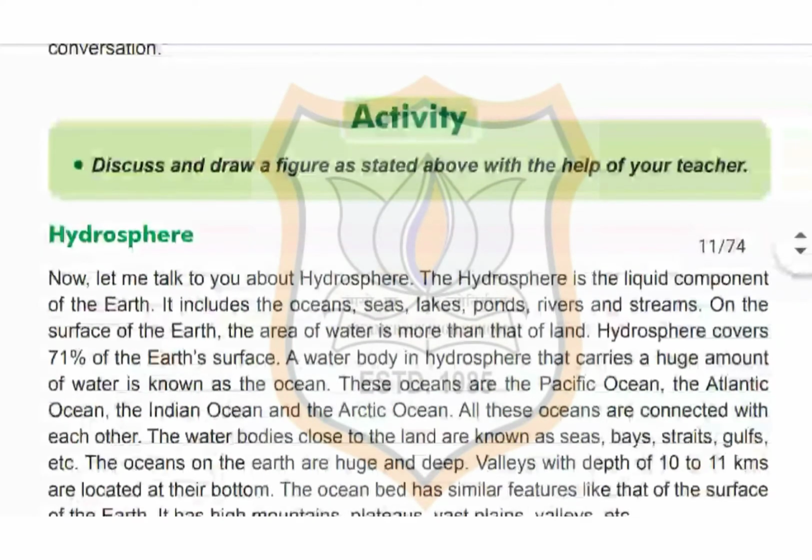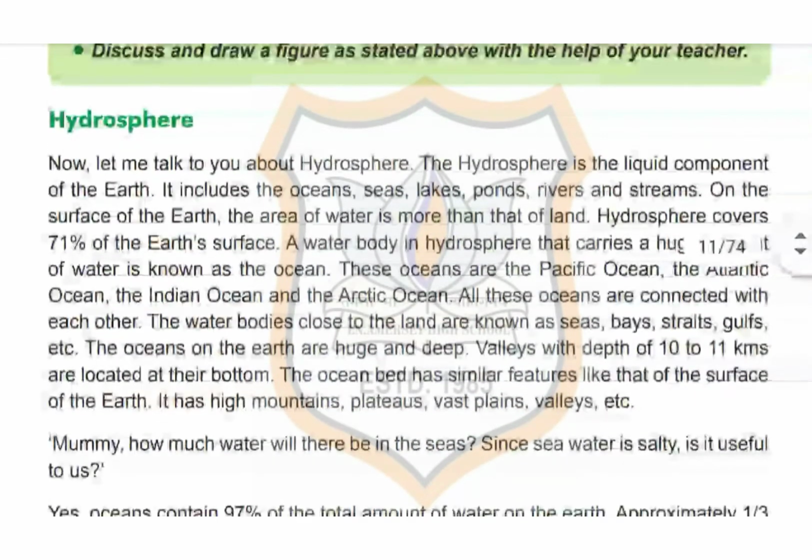Now, the second sphere, that is hydrosphere. Now, let me talk to you about hydrosphere. The hydrosphere is the liquid component of earth. It includes the oceans, seas, lakes, ponds, rivers and streams. On the surface of the earth, the area of water is more than that of land. Hydrosphere covers 71% of the earth's surface.